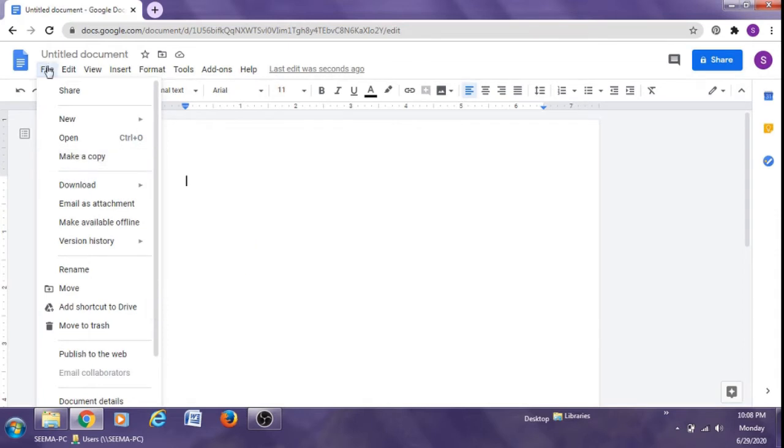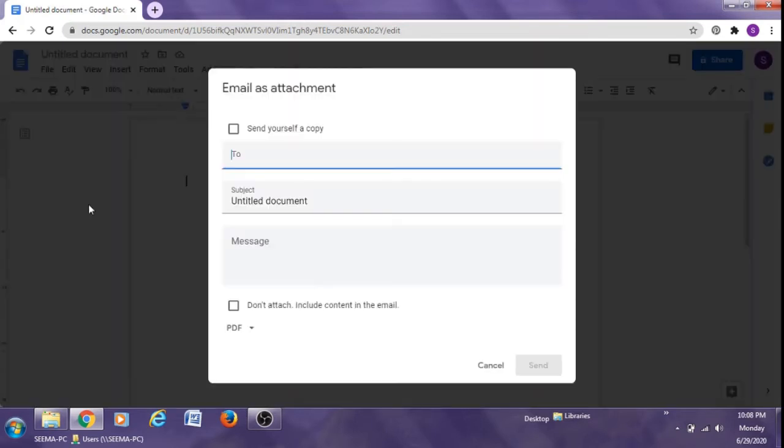Next, secondly, we can send it directly as an email attachment. For this you go to File and Email as attachment. It can be sent as an attachment to the email ID that you fill in here.